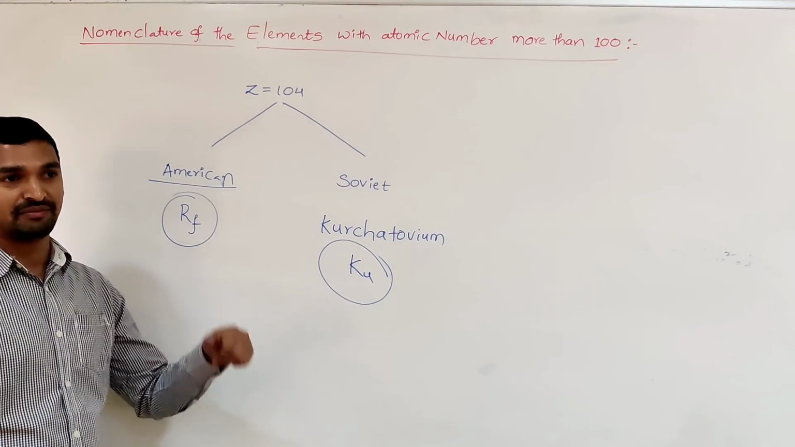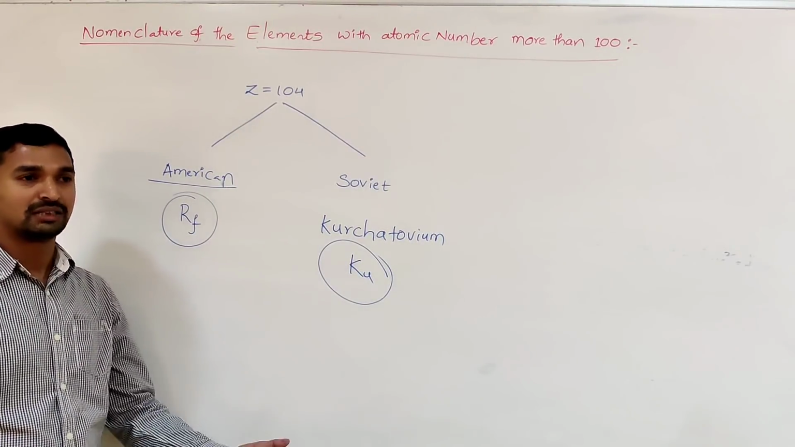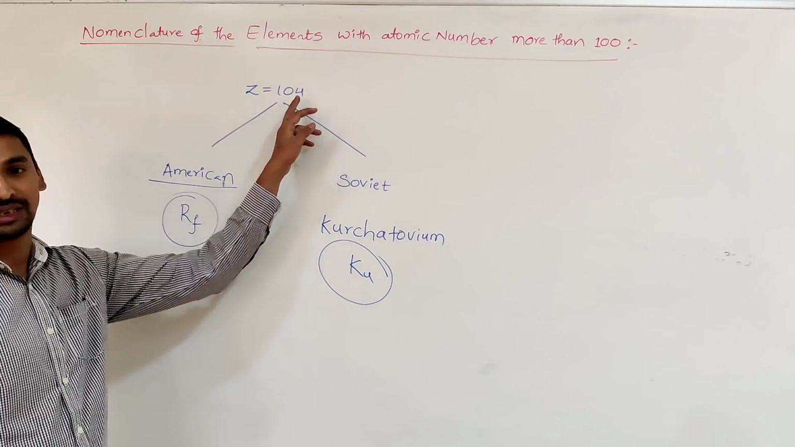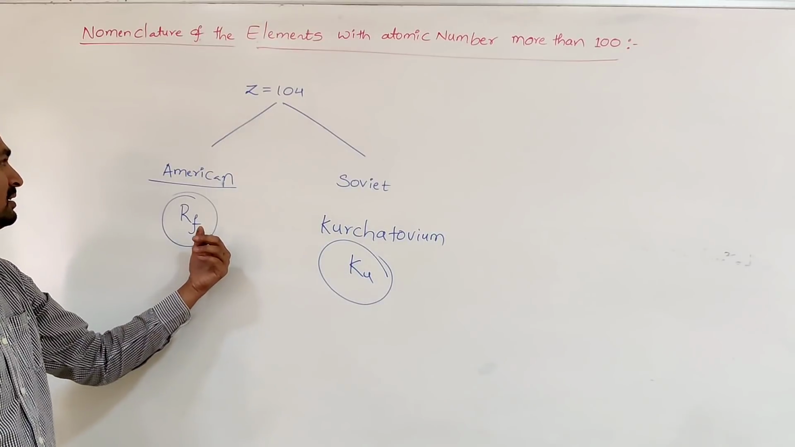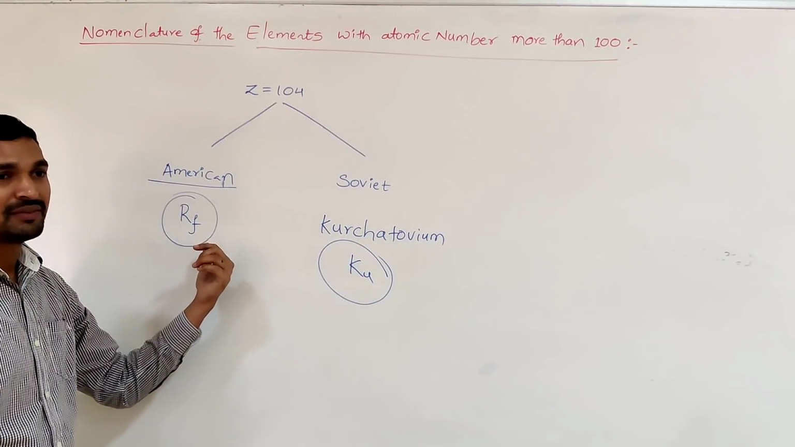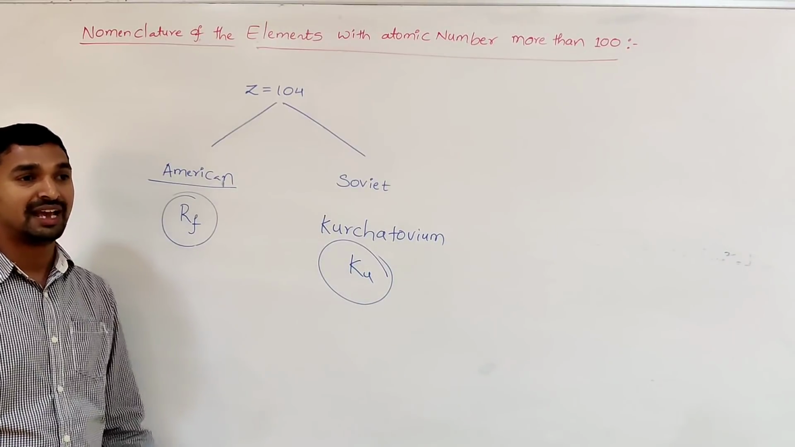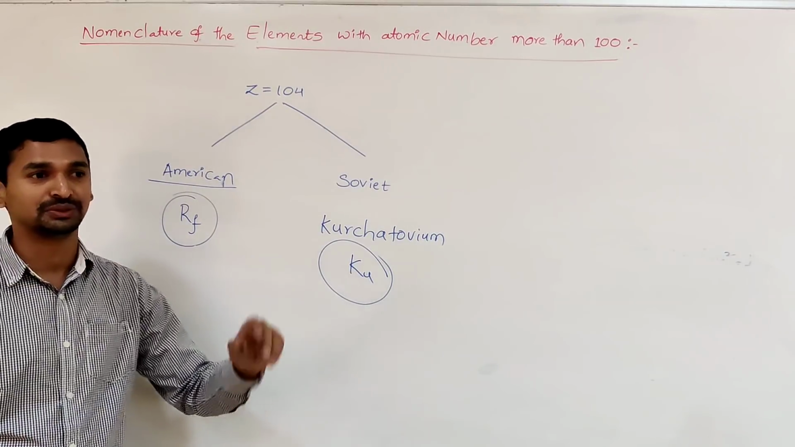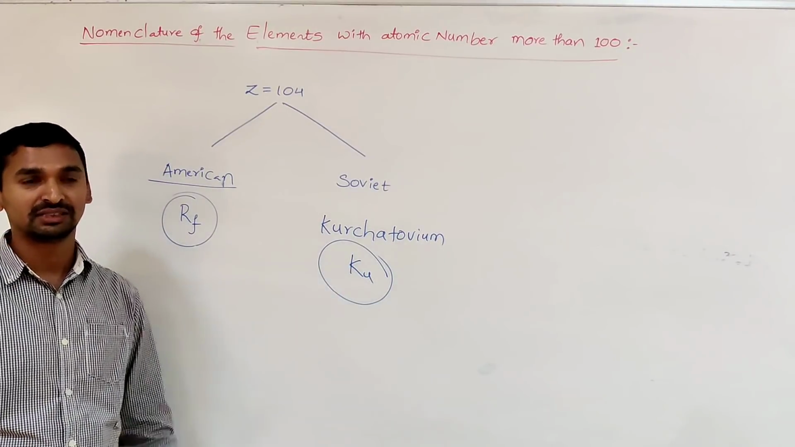So now which is the right name for the element with atomic number 104? Because people who are interested in chemistry definitely want to study the properties of this 104th element. At that time, they are confused about naming the element with atomic number 104 as Rutherfordium or Kurchatovium. So in order to overcome these problems, the scientists proposed a systematic naming of the elements which are in dispute. That systematic naming is based on Latin words.